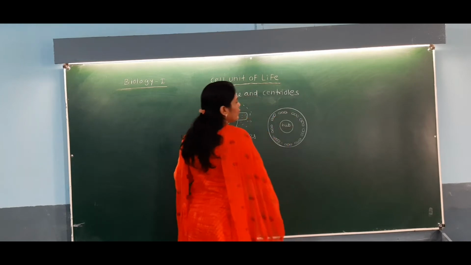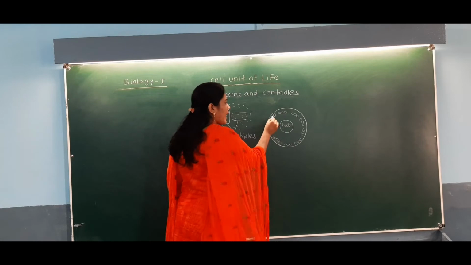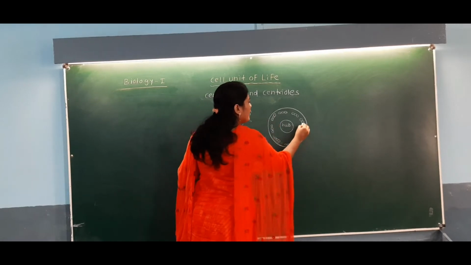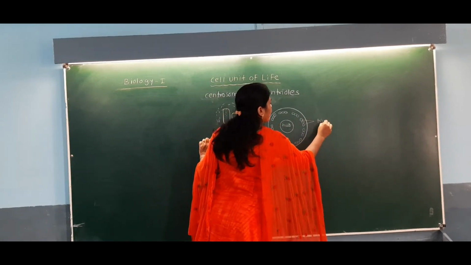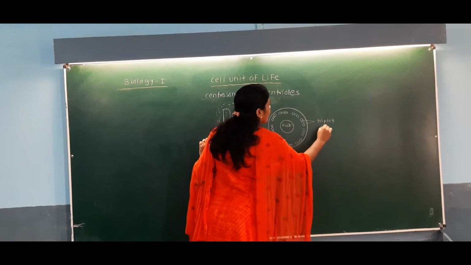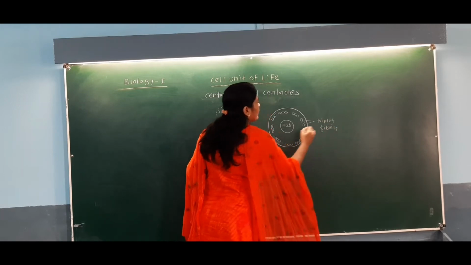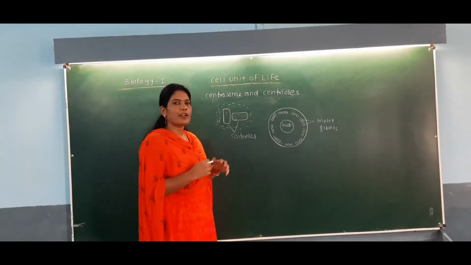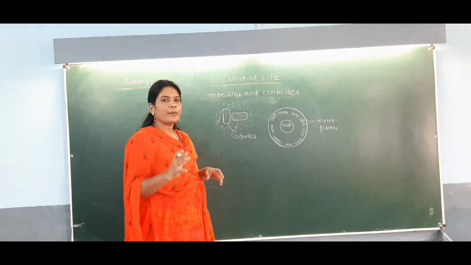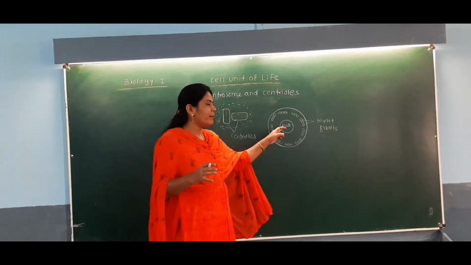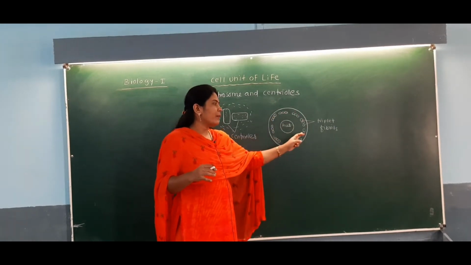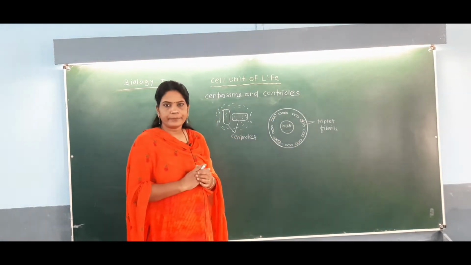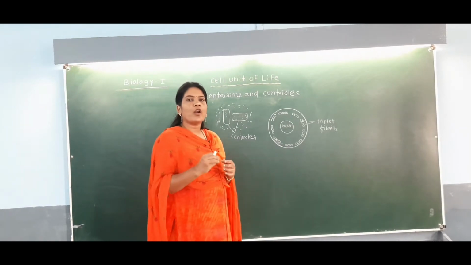Here you can observe that these 9 fibrils are the triplet fibrils. These triplet fibrils are present when we take the section of this centriole. In the centriole, the central part is called the hub, around which, at the periphery, there are 9 sets of fibrils.